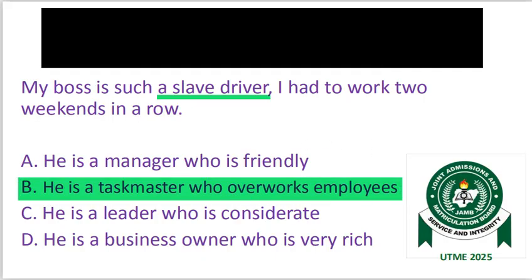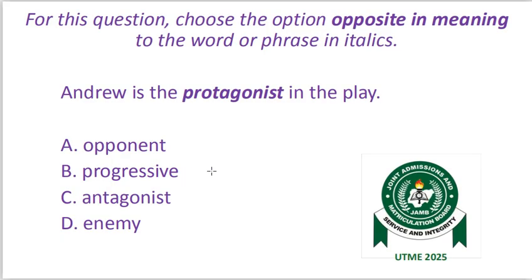We move to the next question. For this question, choose the option opposite in meaning to the word or phrase in italics. This is based on antonyms. Andrew is the protagonist in the play. The word protagonist is in italics. A. Opponent. B. Progressive. C.